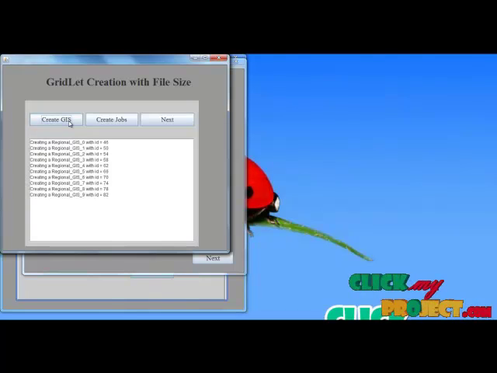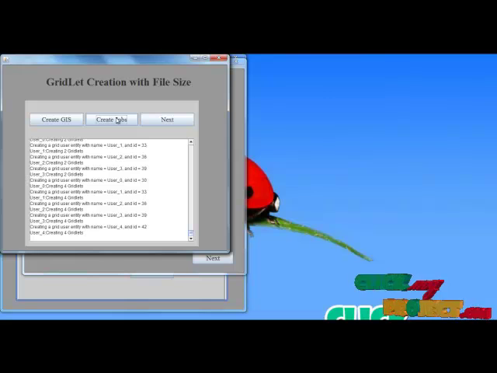Next we create a grid information server for executing these jobs. The grid information server will collect all the resource details present in the grid environment. It also collects the gridlet jobs and the user details from the grid environment. Next we create grid jobs. Here we create gridlets for individual users. For example, user 1 creates 2 gridlets with their unique IDs. Next we move to the next level.